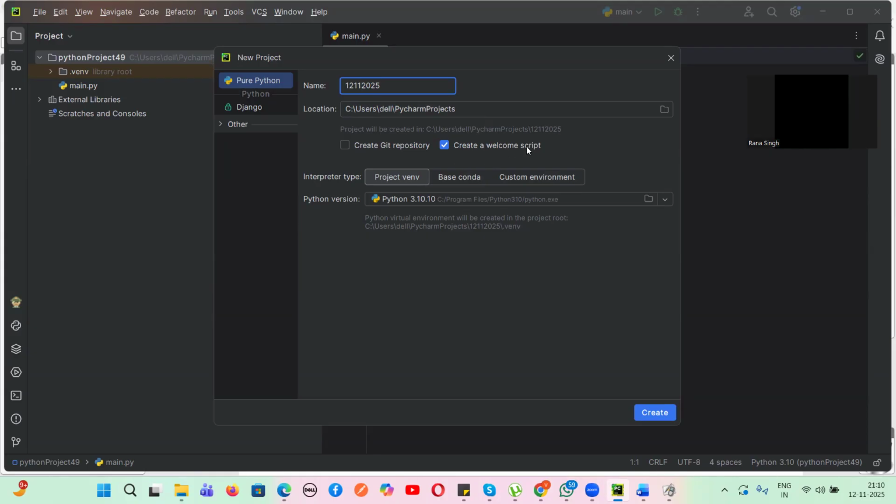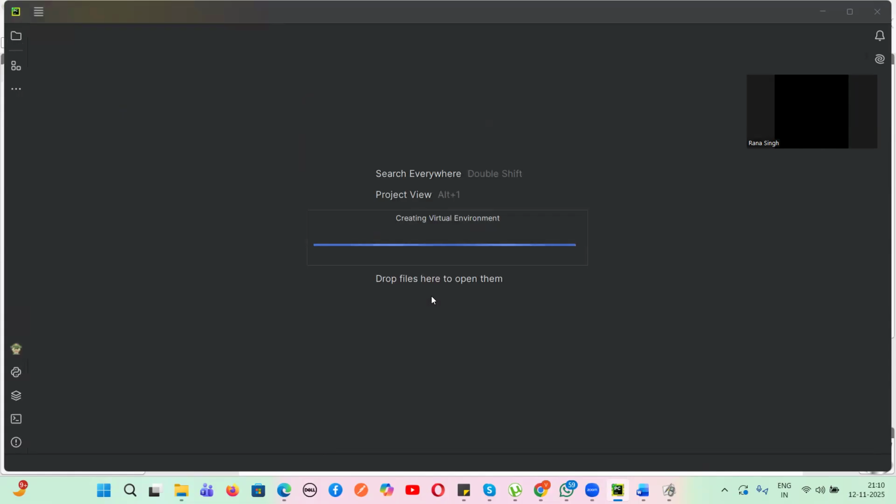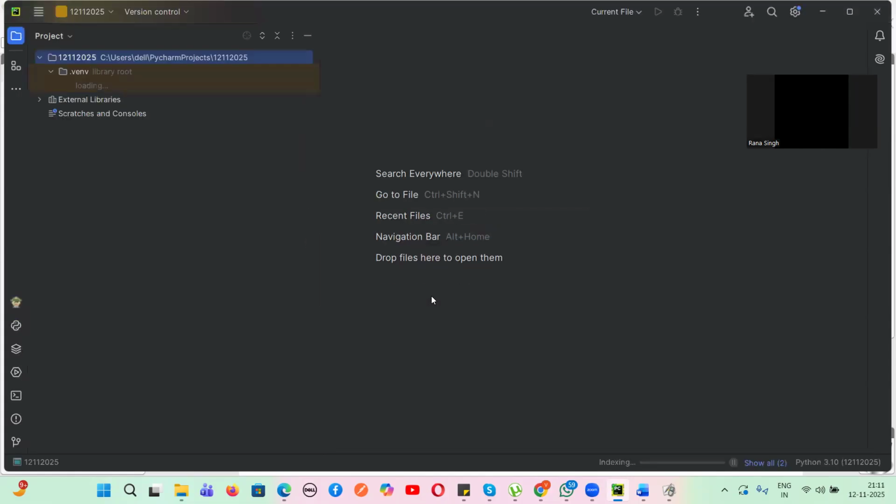If you want to generate a welcome script, you can click on this. If you don't select this, there will not be any welcome script. This is the Python environment. This is the Python version we are using, 3.10, and this is the particular path. After all these things, click on create. Then it asks whether to open the project in a new window or within this window. Let's suppose I choose this window. One project will open with the name I have given, 12/11/2025. A folder has been created in this location whose name is 12/11/2025.